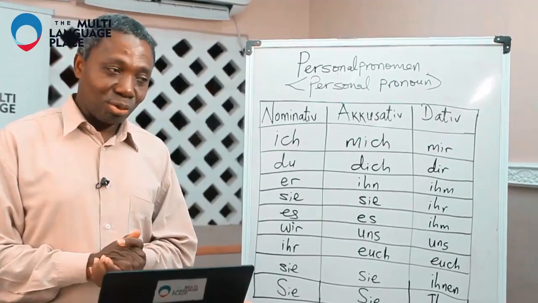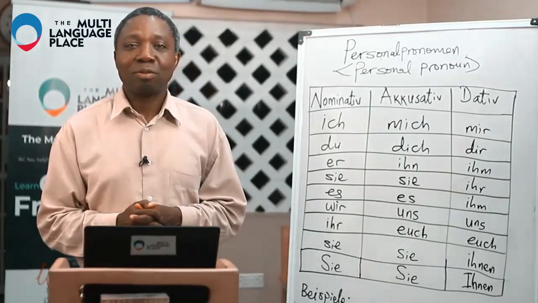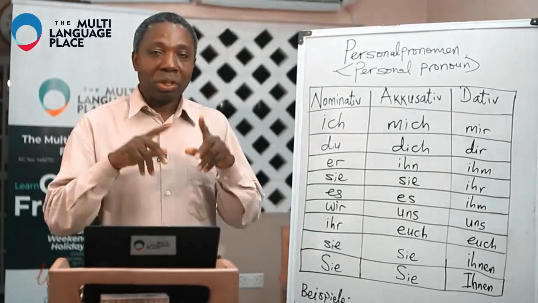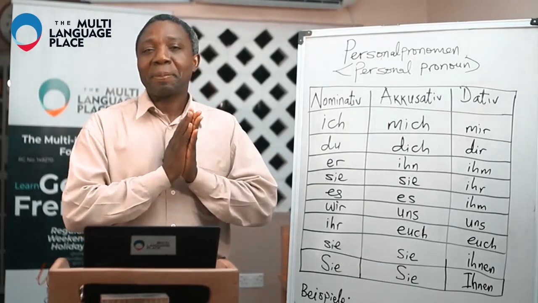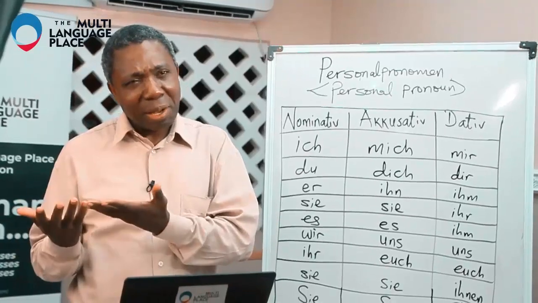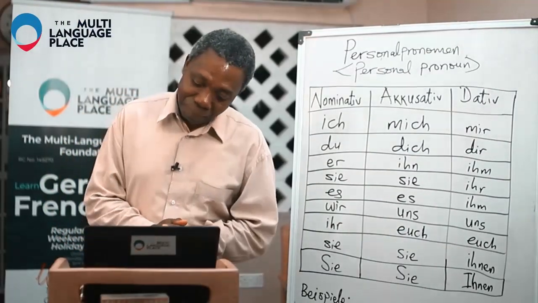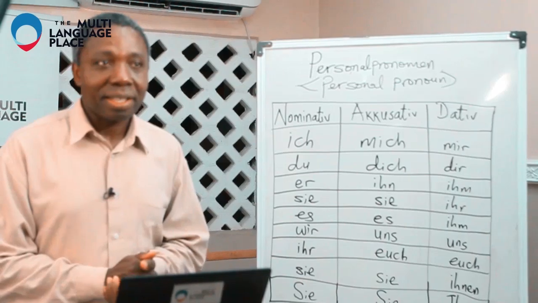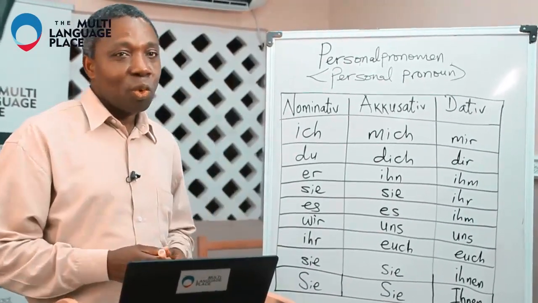You are welcome and good afternoon, dear German learners. Today we want to go deeper in the knowledge of personal pronouns. We want to see the personal pronouns and how they appear in the nominative case, how they appear in the accusative case, and how they appear in the dative case. I will just show you a table, and from there we'll move forward.